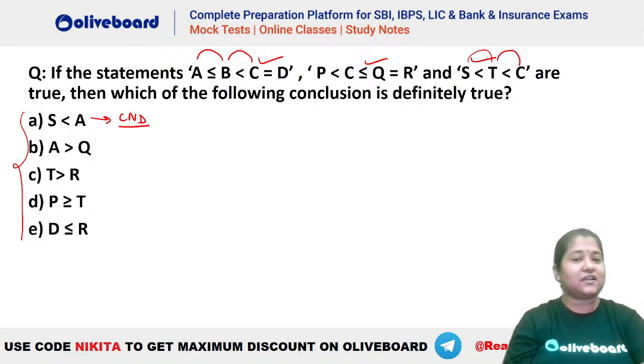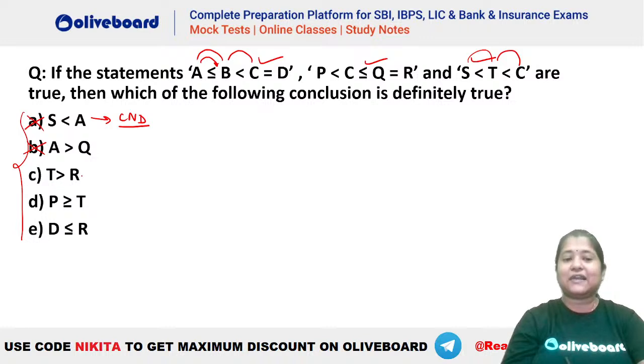Similarly, A to Q. A is greater than Q. So what should be the relation here? How do we connect? You can see we have A is less than equal to B, and after that we do not have A anywhere. So how will we have a greater than something? A has to be less than something or less than equal to something. It can never be greater than for sure, because you have seen that A is less than equal to B. Now if the starting itself is less than equal to, how can we have a greater than here? So that means this is also invalid. Okay, A and B are not true.